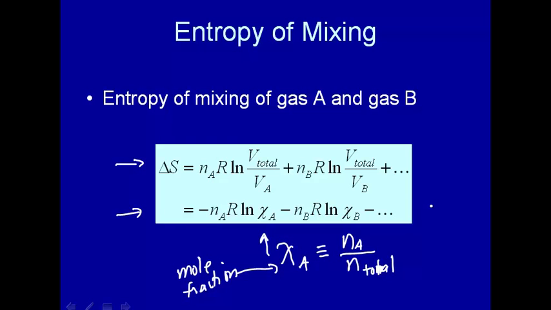And we expect that the entropy change for this will increase, so we expect that this will be a positive number. Note that mole fractions are always less than or equal to 1, so the log will give a negative value. The log of a number less than 1 is negative, and that will cancel out the negative sign. This term will be positive, that term will be positive, and so on. So you will get a positive entropy change.